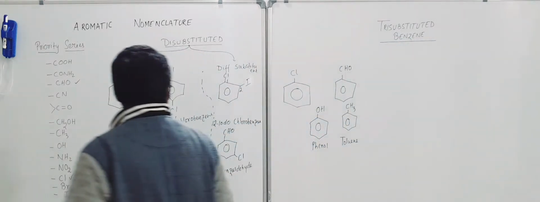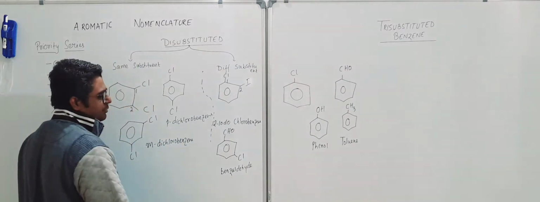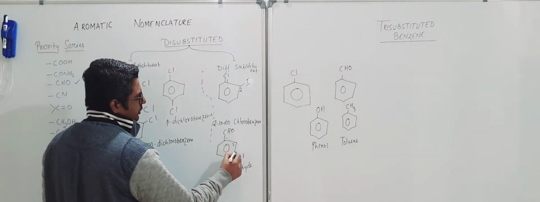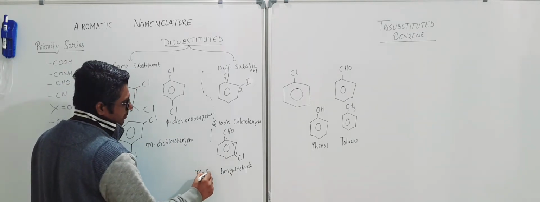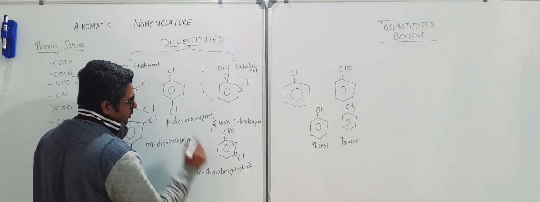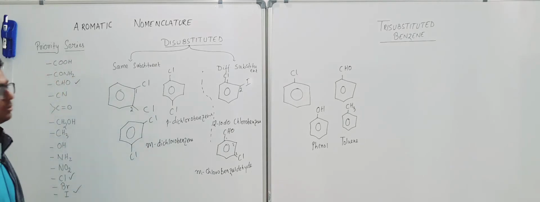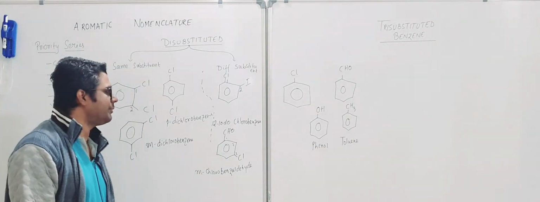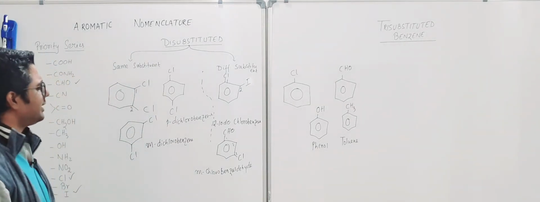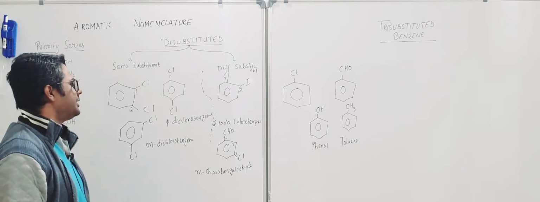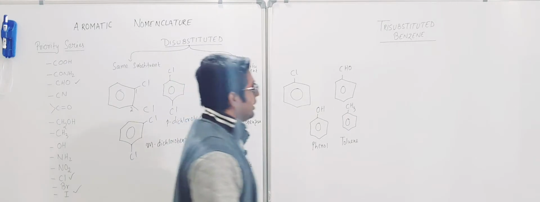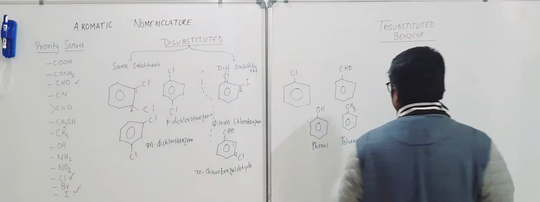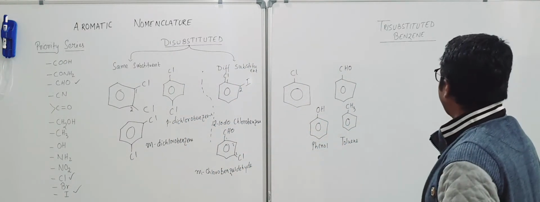Over here it was benzaldehyde, and if you see 1, 2, 3, it is 3-chlorobenzaldehyde. You can also write metachlorobenzaldehyde. So in case of disubstituted also, the only catch is you have to remember the priority series. That's it.